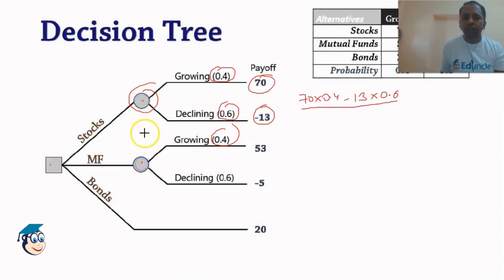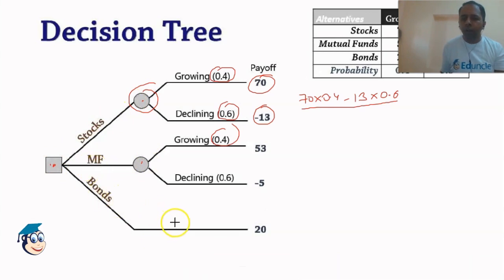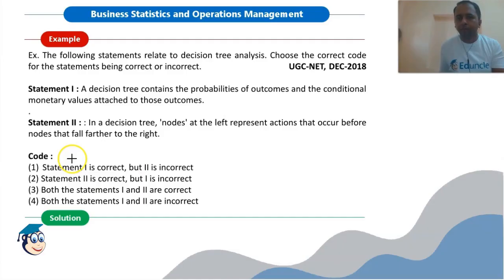Same way we will do it for this, and then we will calculate the payoff for this by adding the values of this, this and this. Here no probability is assigned, so we will take the value as 20 itself. Here it will be 53 multiplied by 0.4 minus 5 multiplied by 0.6. So we will get a payoff of this, a payoff of this, and we have been given a payoff of this, right? We will add all these three values and we will get the payoff of this decision node. So this is the rollback technique. We will start from the last node and come to the first node.